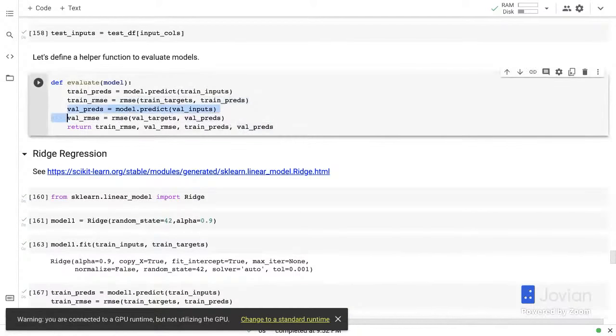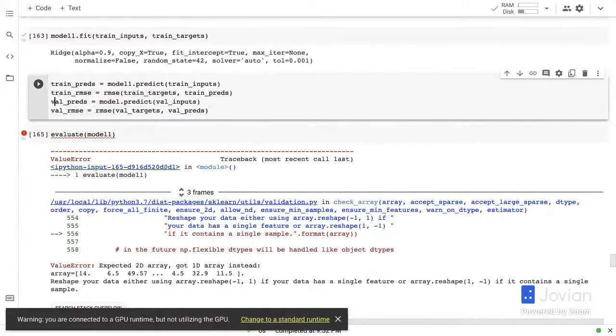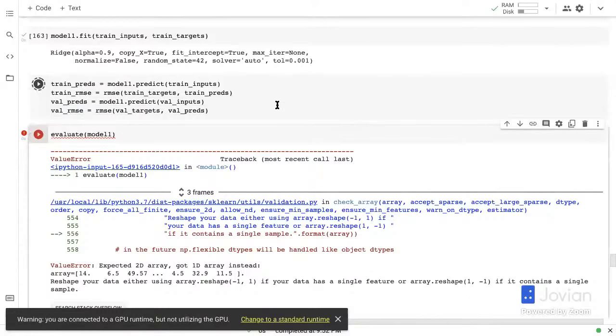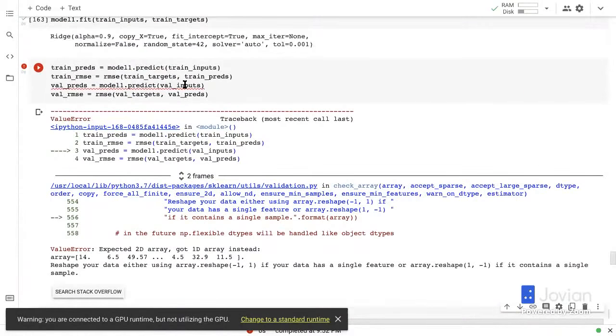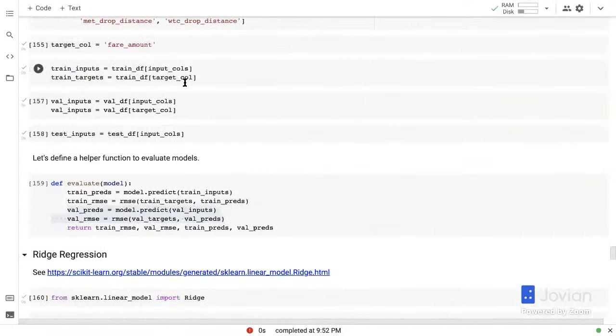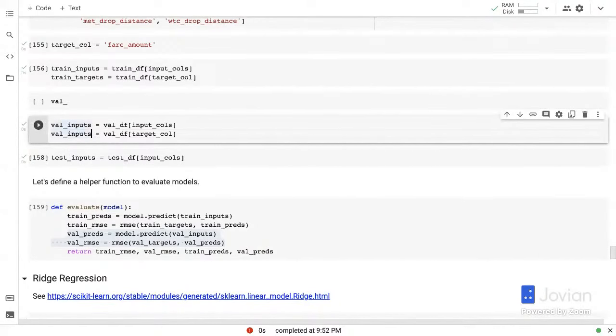Let's try and get these going. Okay, something wrong with validation predictions. What did we break here? Ah, I see.